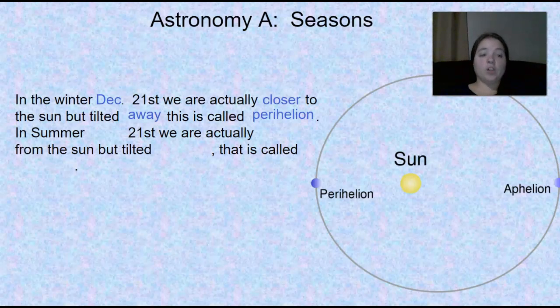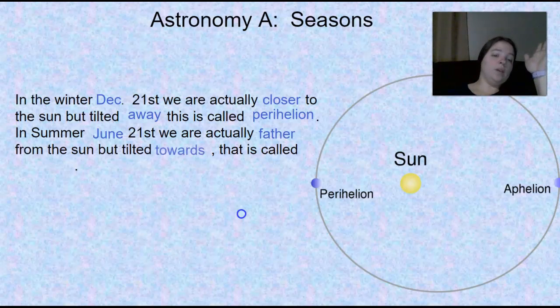In summer, June 21st, we're actually farthest from the sun, but because we're tilted towards it, it's called aphelion. Aphelion is away. It's a lot hotter. Perihelion is closer, colder.